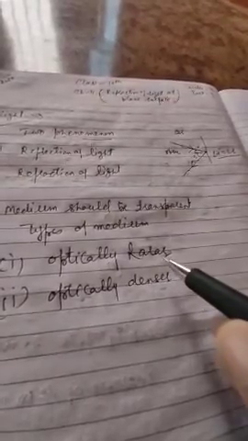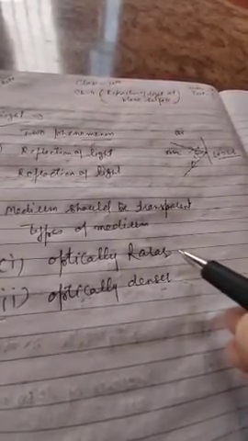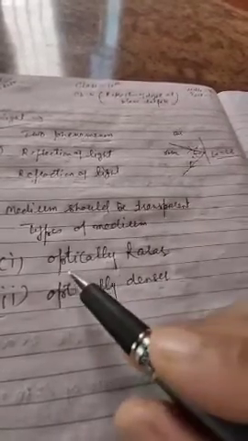After the refraction, if the ray of light speeds up, it means the medium is optically rarer medium.